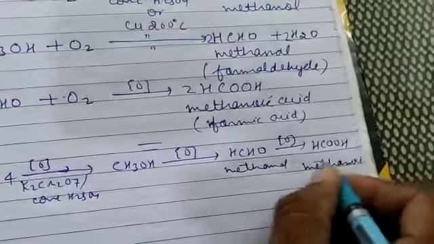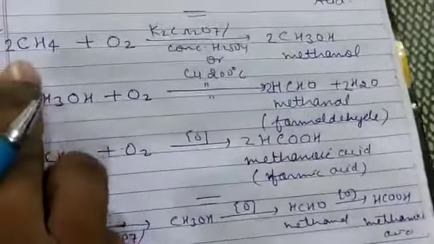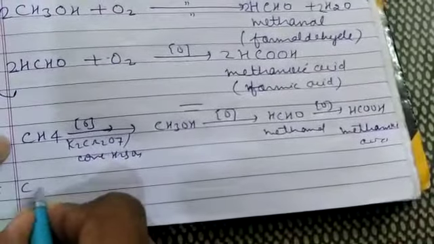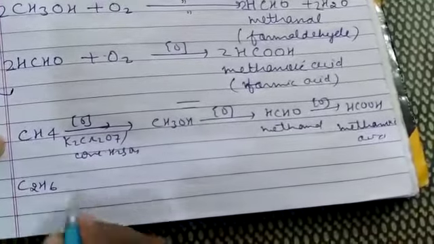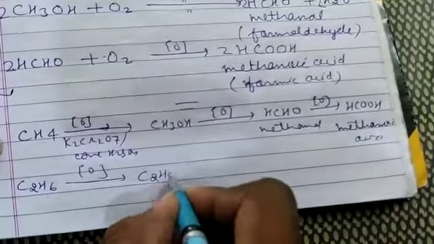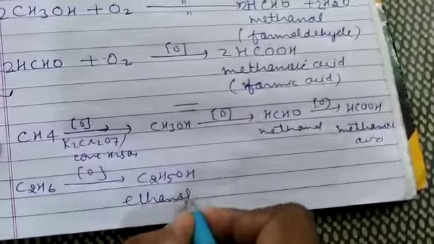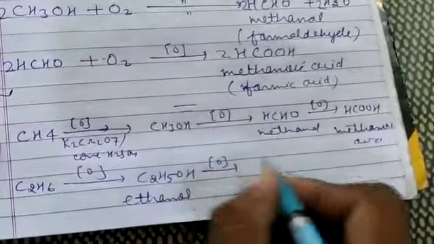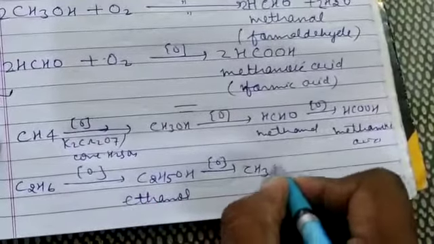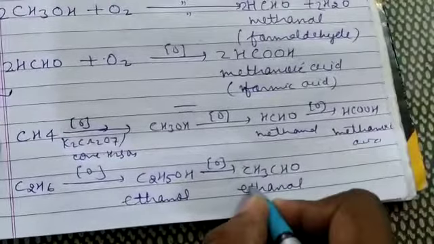Similarly, you can do the conversion of ethane, but you have to change CH4 to C2H6. If you are using C2H6, then how will you write in conversion form? C2H6 on oxidation gives alcohol of 2 carbon, C2H5OH. This is ethanol. Then in the second step, on further oxidation of ethanol, you will get an aldehyde, CH3CHO. Its IUPAC name is ethanal.